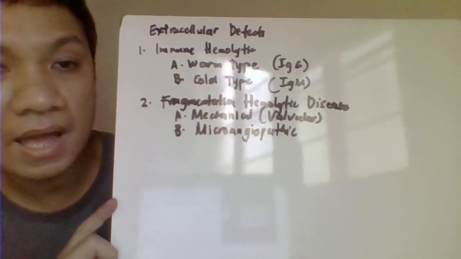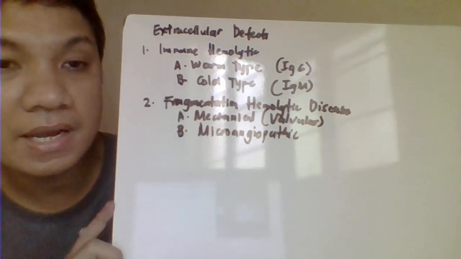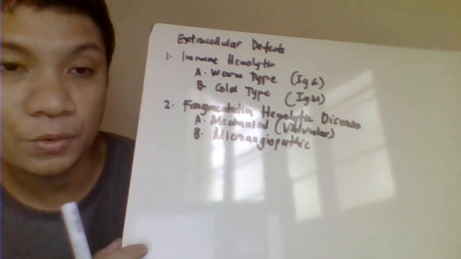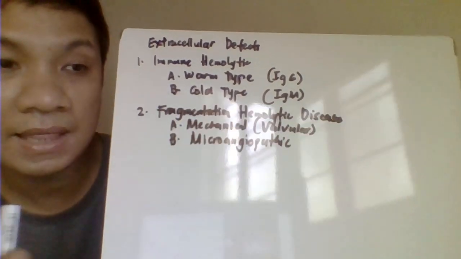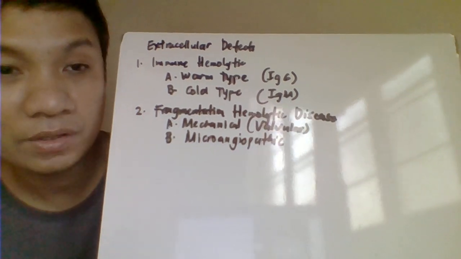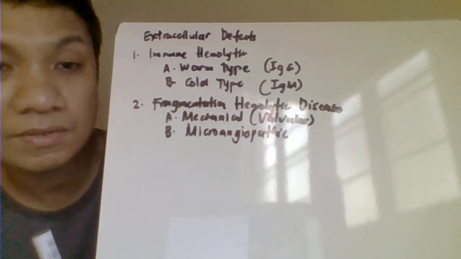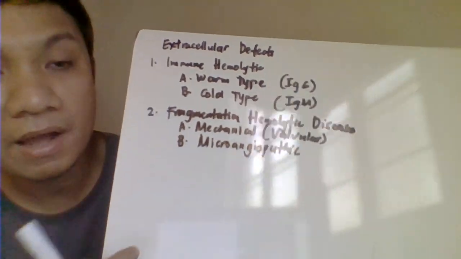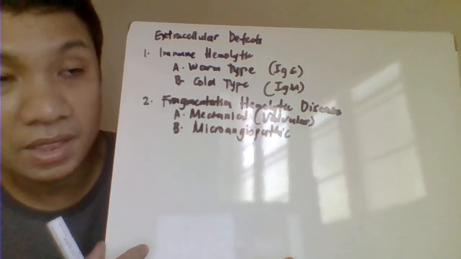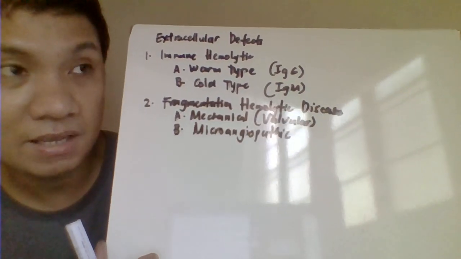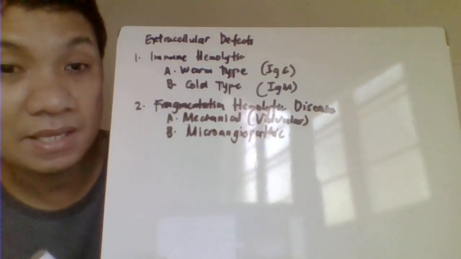And we have also here the extracellular. So extracellular here, red cell destruction, something to do with the environment ni RBC natin. That would allow the RBC to lyse or to be destroyed. So example for that, we have your immune hemolytic anemia with the presence of your autoantibody or your mga antibody reactions.